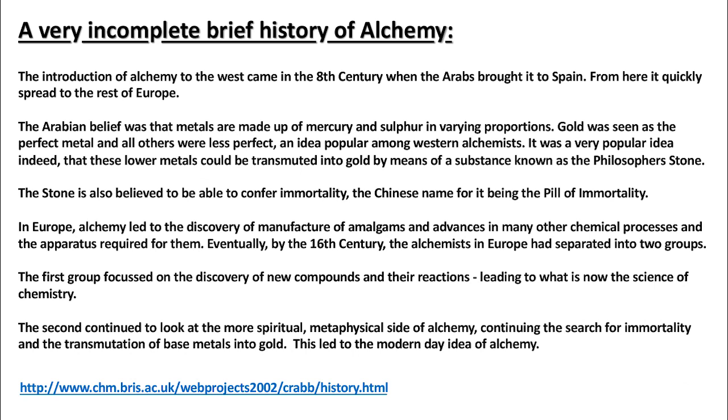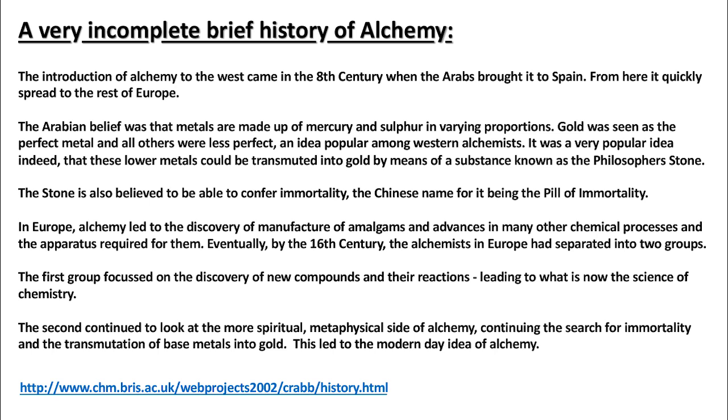A very incomplete brief history of alchemy. The introduction of alchemy to the West came in the 8th century when the Arabs brought it to Spain. From here, it quickly spread to the rest of Europe. The Arabian belief was that metals are made up of mercury and sulfur in varying proportions. Gold was seen as a perfect metal and all others were less perfect, an idea popular among Western alchemists. It was a very popular idea indeed that these lower metals could be transmuted into gold by means of a substance known as the Philosopher's Stone.